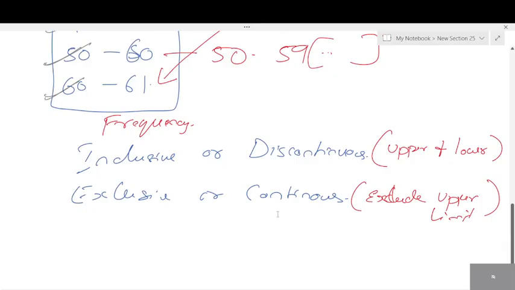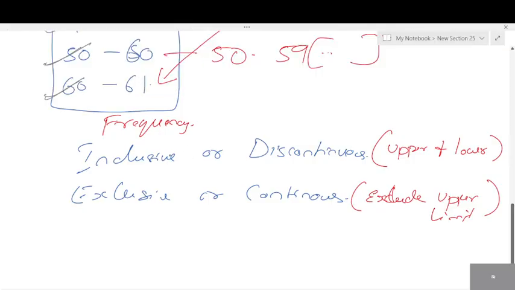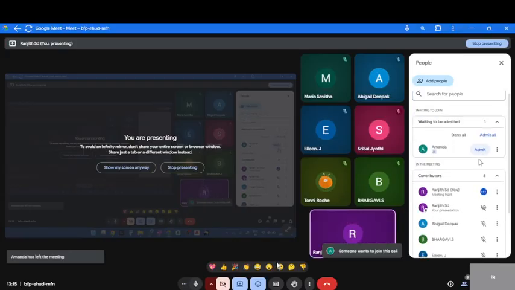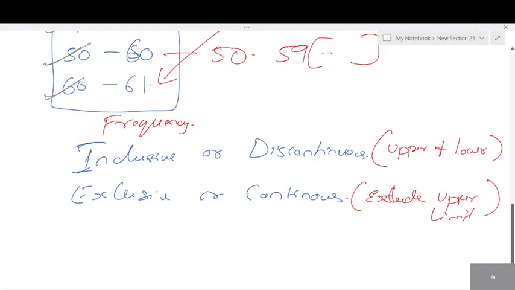Okay, how will you remember this? Inclusive and discontinuous. How will you remember, students? Inclusive and discontinuous. Don't know? See, relate it with the words. There should be some trick, right? If not, you'll get confused about which is inclusive, which is exclusive. Okay, let me write like this.